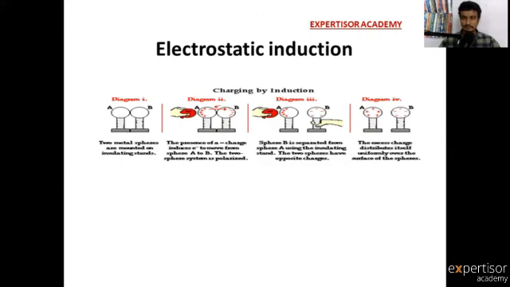Without connection of an external source, there is no continuous or correct way of distribution. Without connection of the battery, the charges move in a random way. So this is the different ways of observing electrostatic induction. So this is the small information about electrostatic induction.